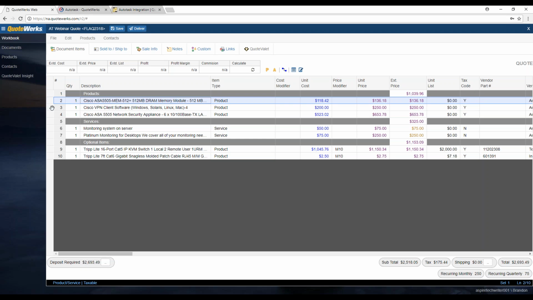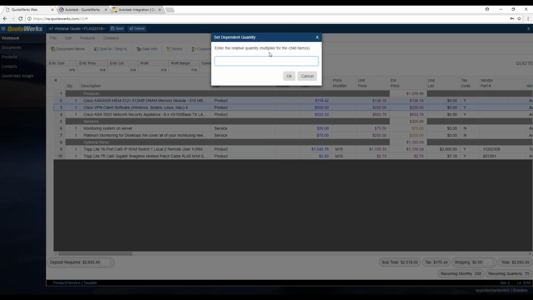And the way it works is just like in QuoteWerks Desktop. Just need to highlight both items. The first item will be the parent item. Click Set Dependent Quantity, and then you set the quantity multiplier. So for instance, if it's a 1 to 3 ratio, it would be 3. And then you can hit OK, and you can set it.